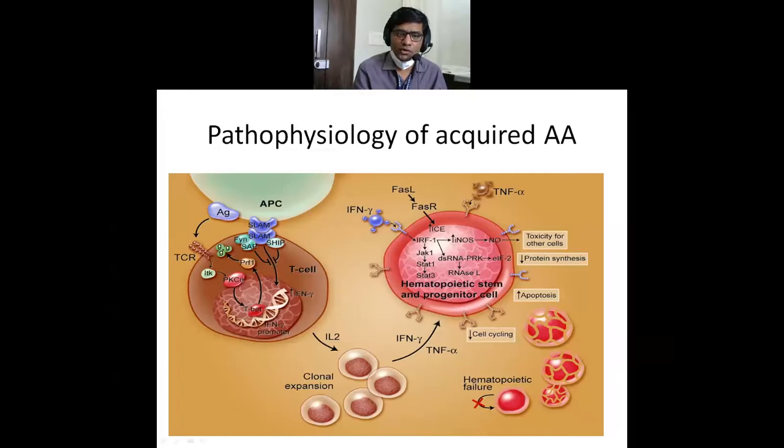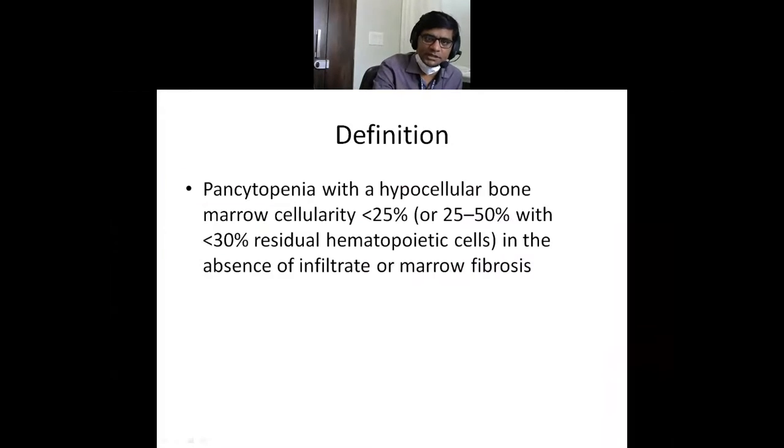Because of an autoimmune trigger in the body, T cells become hyperactive. They secrete some cytokines which kill the hematopoietic stem cells and clear the marrow. The thing which triggers the autoimmune response may be different, maybe infection, some drug, some radiation, or anything, or maybe idiopathic. But some trigger is there which initiates the T cell response, and T cells clear the bone marrow. This is the pathophysiology of aplastic anemia.